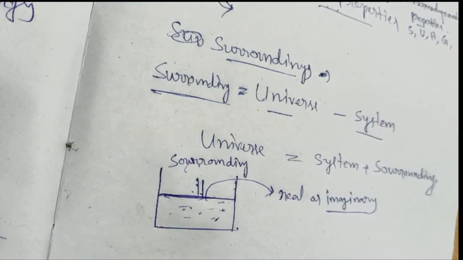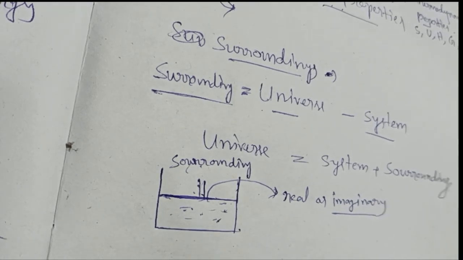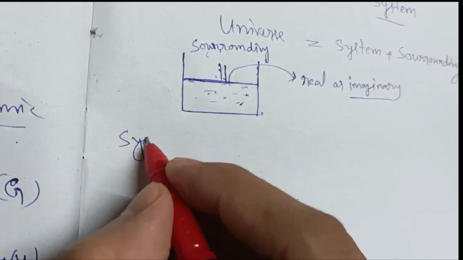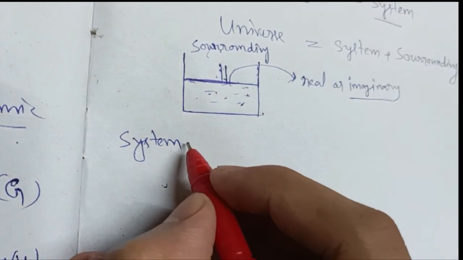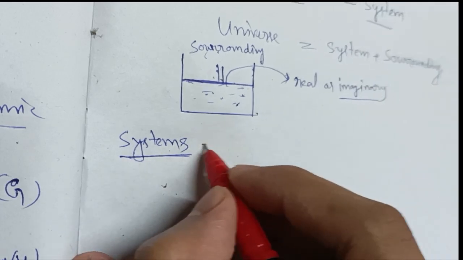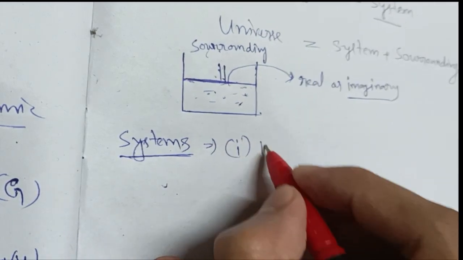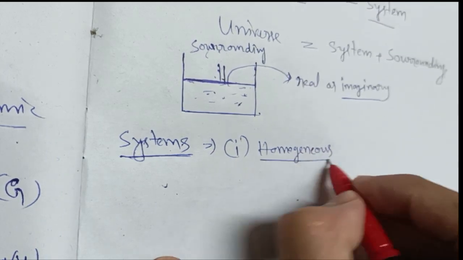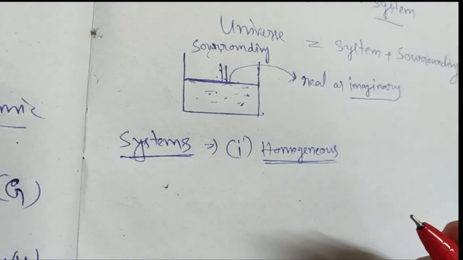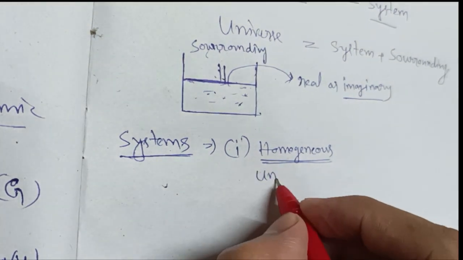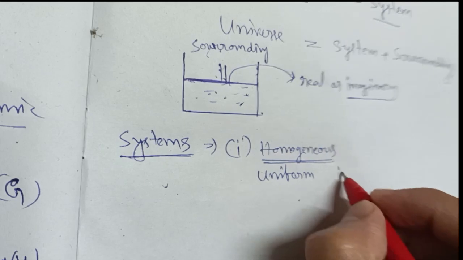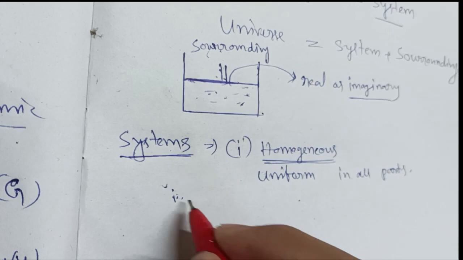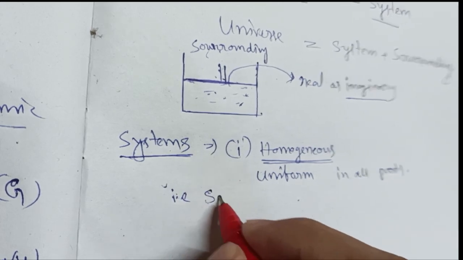The real or imaginary boundary separates the system from its surroundings. Now a thermodynamic system can be of different types, like a homogeneous system. Homogeneous means the same phase, uniform in all parts.